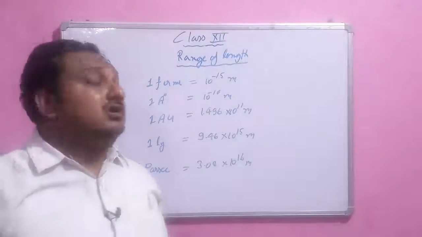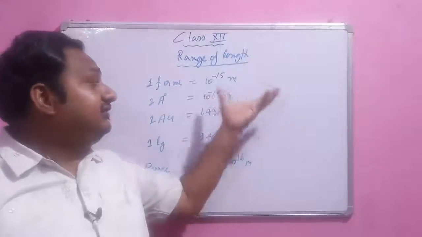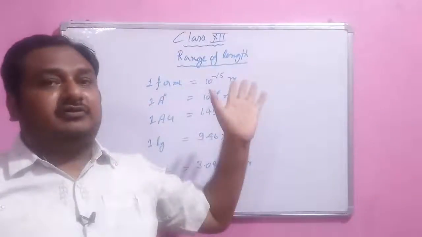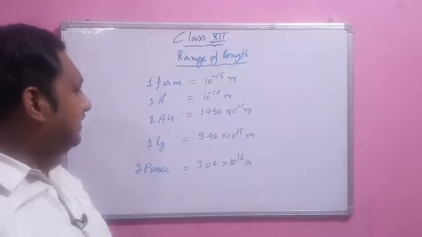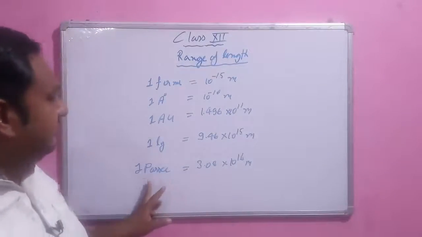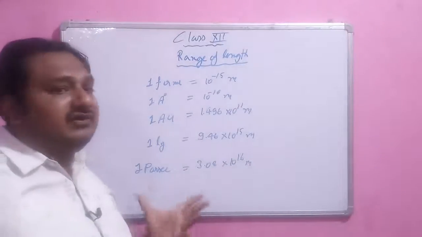But up to where science has progressed, we can successfully measure the size of an object that is 10 raised to power minus 15 meter. Think how small it is, but we can measure it. And we can also measure the highest possible distance, that is 3.08 into 10 raised to power 16 meter, that is the parsec.